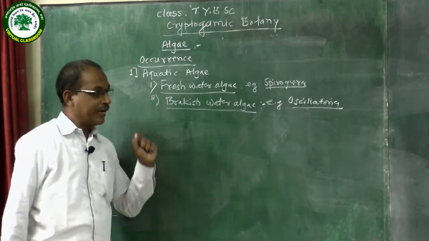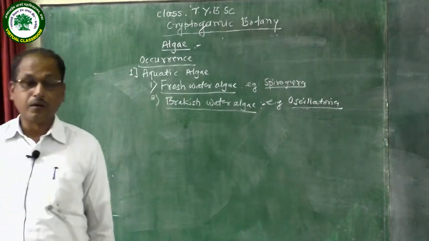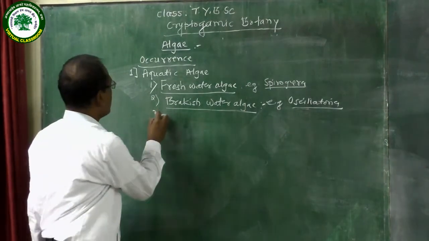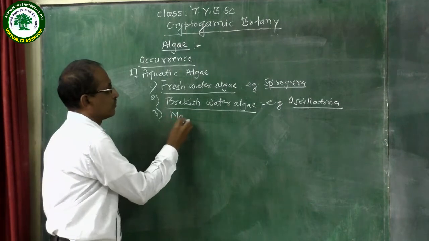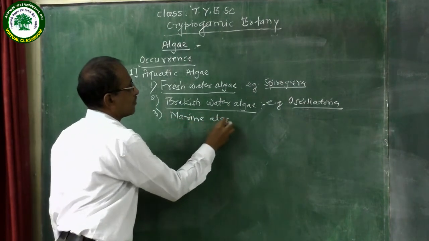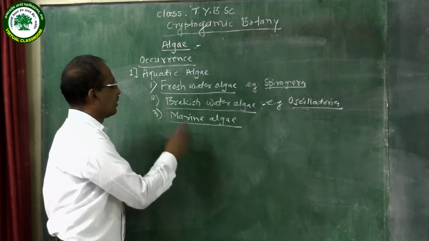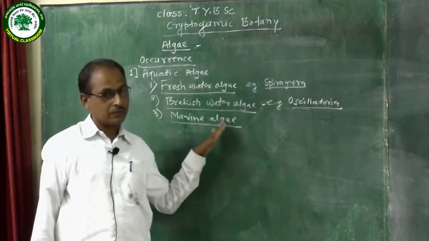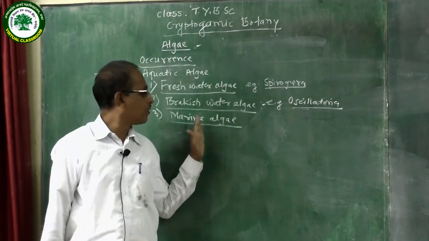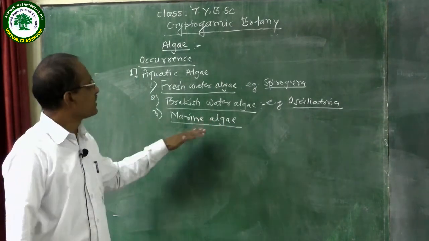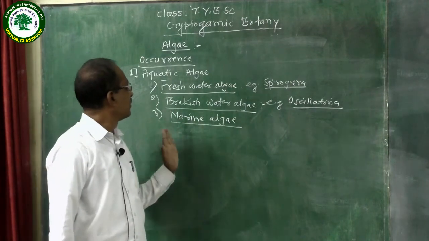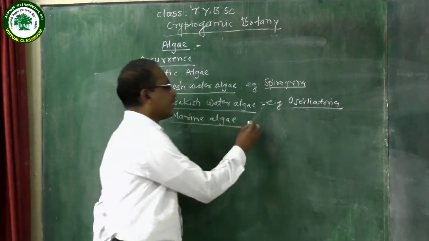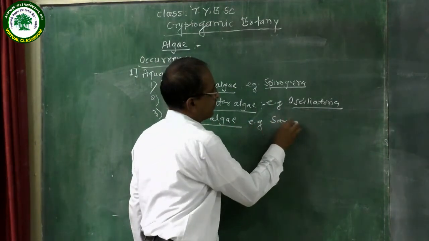Then some algae are found in sea water or marine water. That algae are called marine algae, or it is also called marine forms. Those algae which are found in sea water. Sea water means water having high salinity, more salinity than the fresh water. That algae are called marine algae. Example of the marine algae is Sargassum.